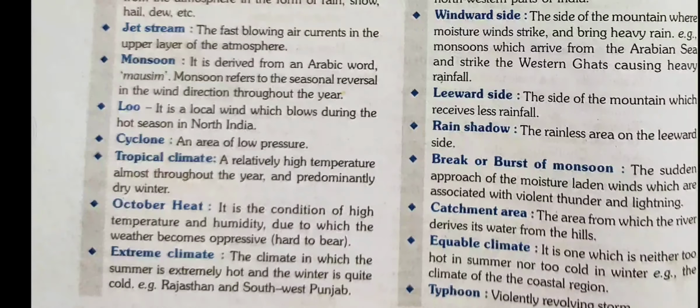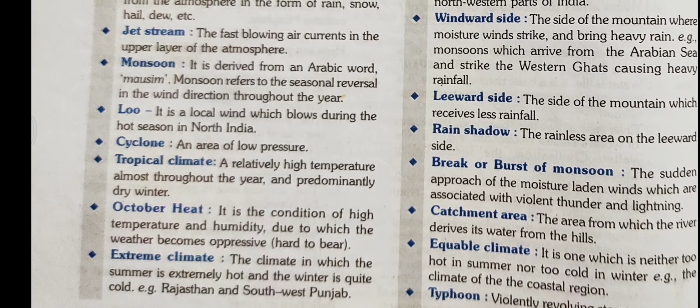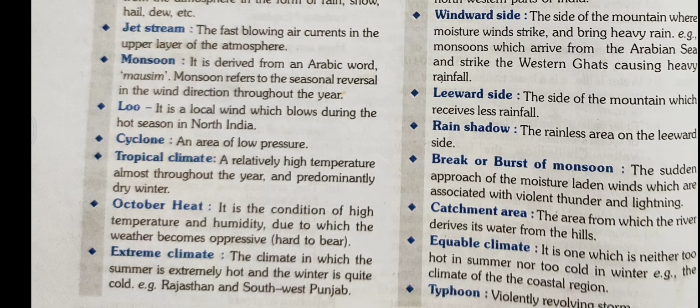Next term is typhoon. Typhoon is violently revolving storm. So typhoon is one kind of storm. So these are the main terms used in this chapter. So in next video we will discuss about what is difference between weather and climate and what are the factors that affect the climate of India.